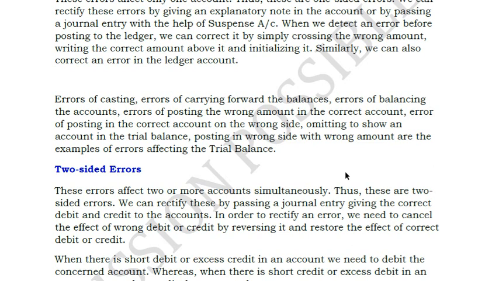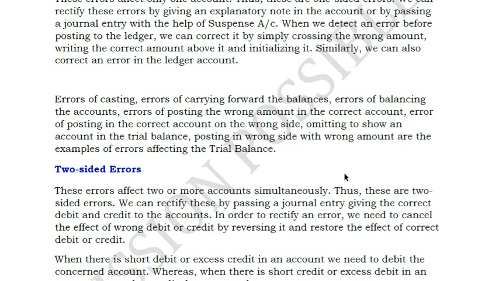That means in general, if you purchase, debit purchase, credit payable, okay? Instead of this, what he does is payable debit and purchase credit he will put. So both the credit as well as the debit is wrong. So this is called a two-sided error. Two-sided error will not lead to difference in your trial balance because debit and credit will match.